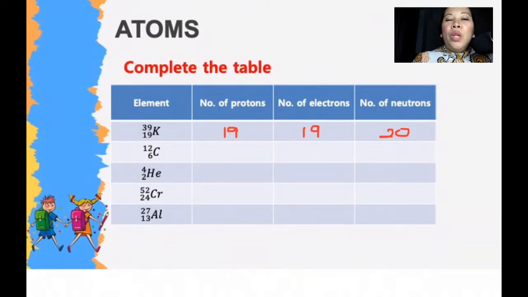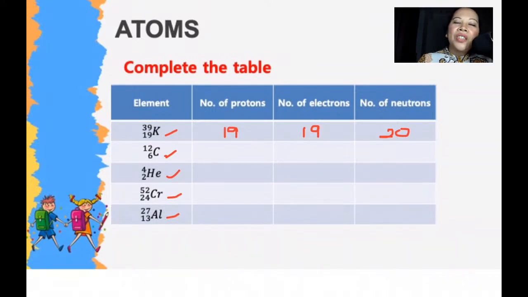Okay, so will you be able to give me the number of protons, electrons, and neutrons for carbon? Please type it in, and as well as for helium. So this is potassium, carbon, helium, chromium, and aluminum. Can you give me the number of protons, number of electrons, and number of neutrons for carbon?